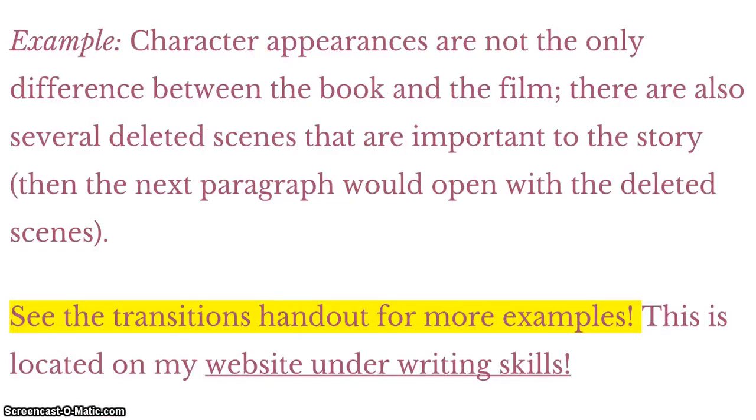An example: character appearances are not the only difference between the book and the film. There are also several deleted scenes that are important to the story. And then, of course, your next paragraph would open up with how there are differences with deleted scenes. So you can sometimes transition by mentioning what you'll talk about as your next idea in the next paragraph, or you can use a transitional word. There is a separate handout on transitions to see for more examples. This is located on my website under writing skills. So this is a good document to have when you're writing an essay to look up different transitional words.